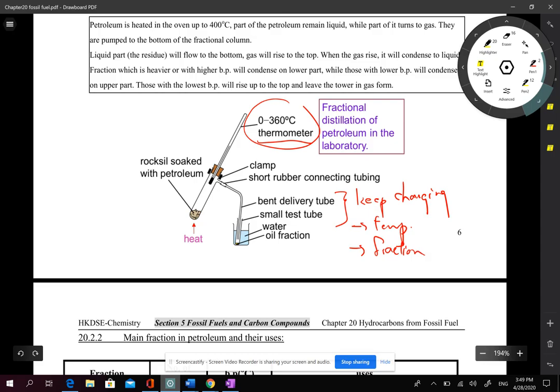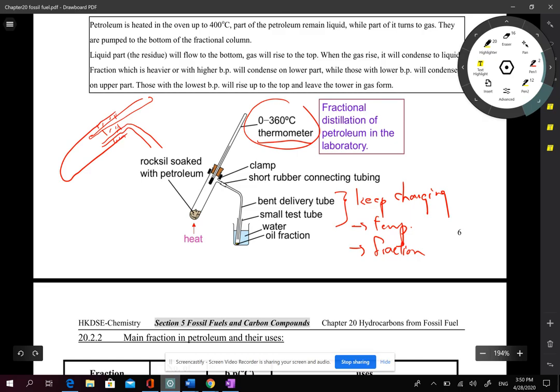In examinations, if you are asked to draw the setup, you can draw it like this: the thermometer and a delivery tube. Simple drawing.